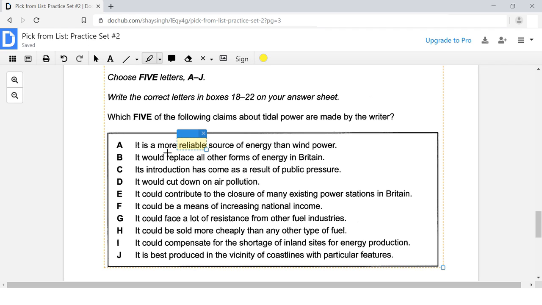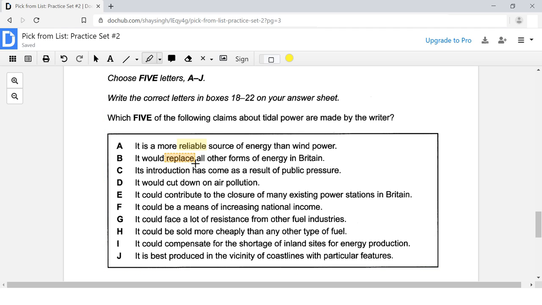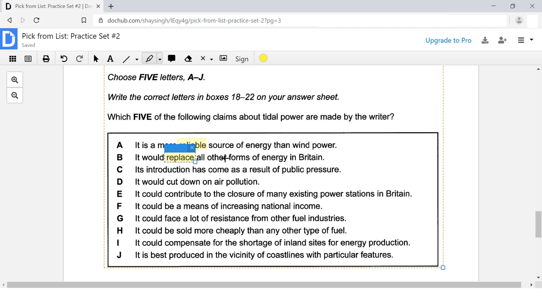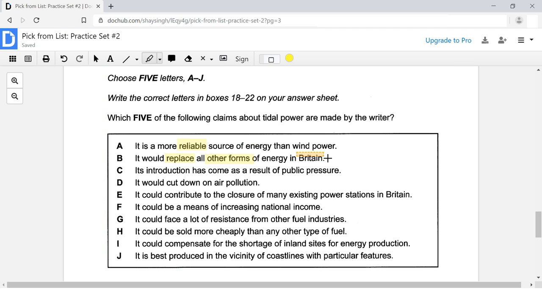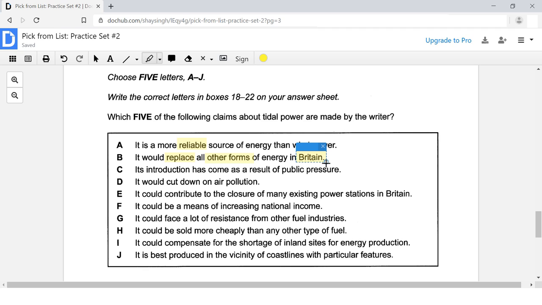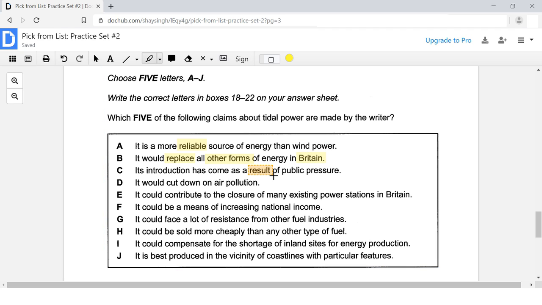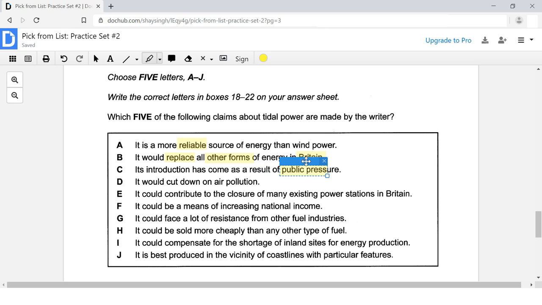In answer choice B, it is focusing on replacement, replacing all other forms of energy in Britain. Britain is a good keyword. That is a proper noun. It may be helpful. In option C, our keyword is result. Actually, not result. Public pressure is a better keyword.